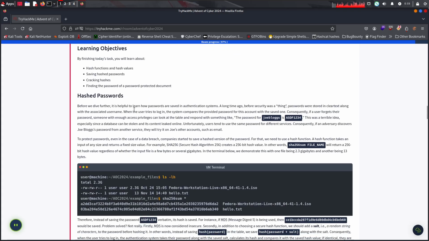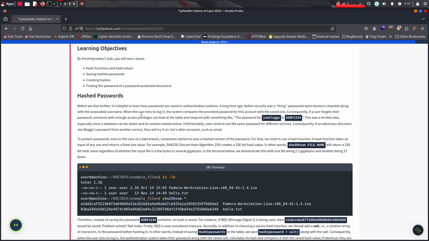Before we dive further, it's helpful to learn how passwords were saved in the authentication system. A long time ago, before security was a thing, passwords were stored in clear text along with the associated username. When the user tries to log in, the system compares the password provided for this account with the saved one. Consequently, if the user forgets their password, someone with enough access can look up the table and respond something like, the password for this is this. This was a terrible idea, especially since the database can be stolen and it can leak online.